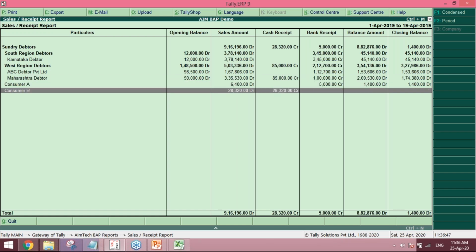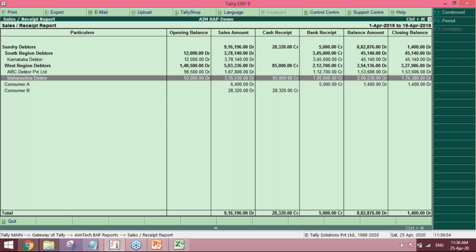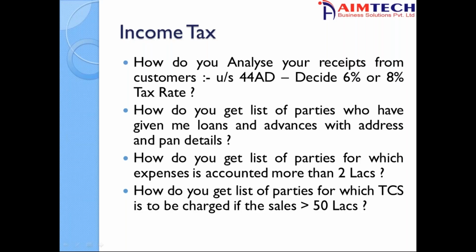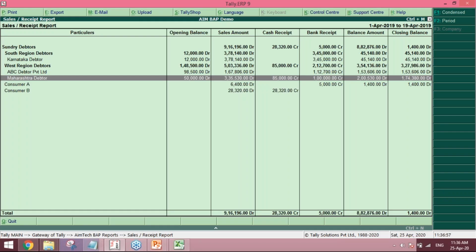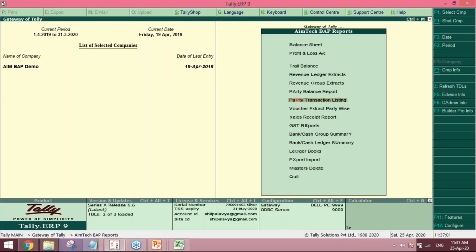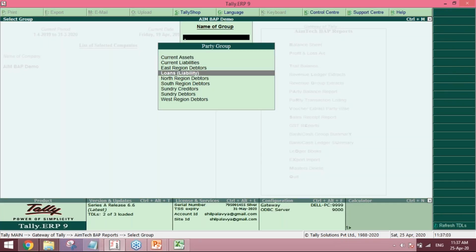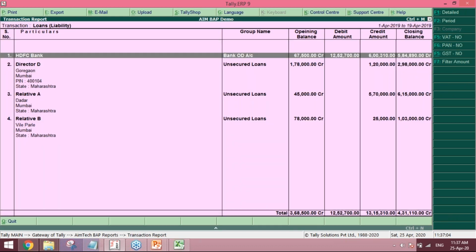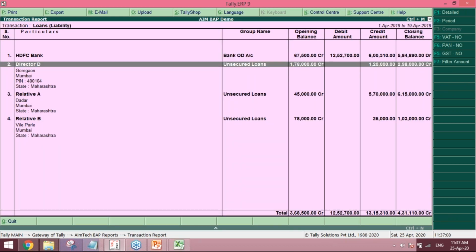So this is the report from which you can analyze. Second, how do you get the list of parties of loans and advances? For loans and advances, if I go to party transaction listing and loans and liabilities, you can easily have the listing, like what was the opening balance. Suppose I took a loan from director D of rupees 1,78,000 and during the year I increased the loan by 1,20,000, so the balance became 2,98,000.